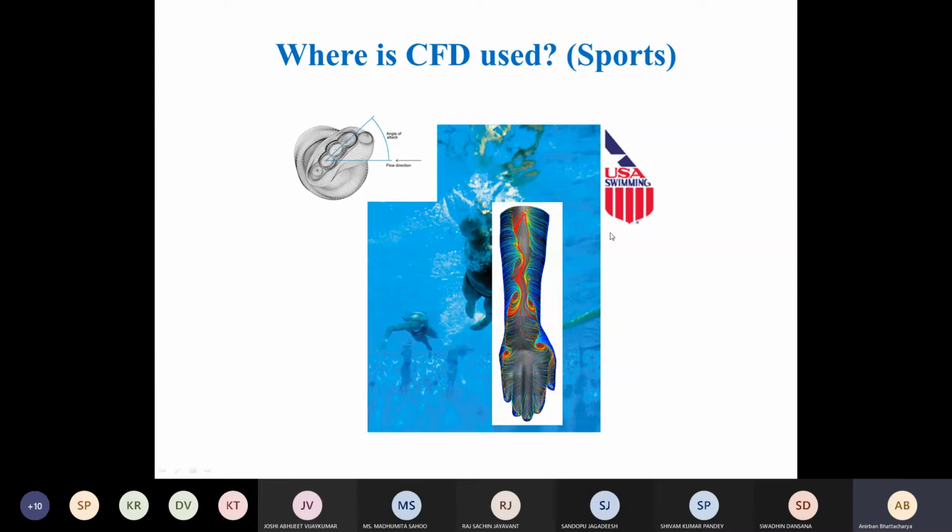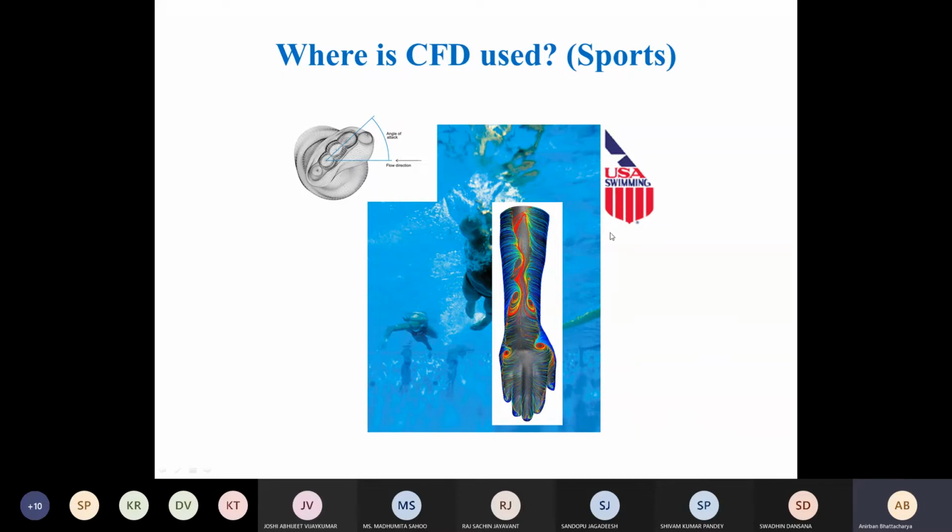Right. So as a result, the techniques are being improved. If I give the example of swimming, swimming techniques are being improved by studying them properly in a scientific method instead of just using ad hoc methods. And not only the techniques, but also the costumes that are used. For example, if you have followed swimming for a long time, you will know that during the 2008-9 period, there was a new type of swimming costume.